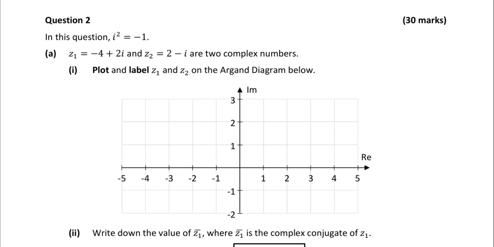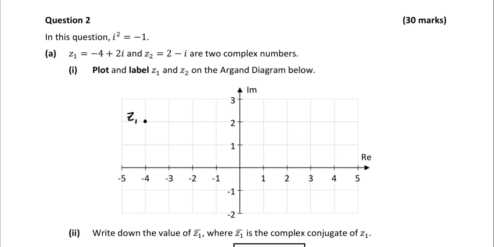Okay, so this is question 2. In this question, i squared is minus 1, z1 is minus 4 plus 2i, z2 is 2 minus i. They're two complex numbers. Plot and label z1 and z2 on the Argand diagram below. Okay, so z1 is minus 4 plus 2i. So you need to come out the x-axis, or the real axis in this case, to minus 4. And then go up the imaginary axis 2 units, so that's 2i. So our z1 will be there, so I'll just mark that z1.